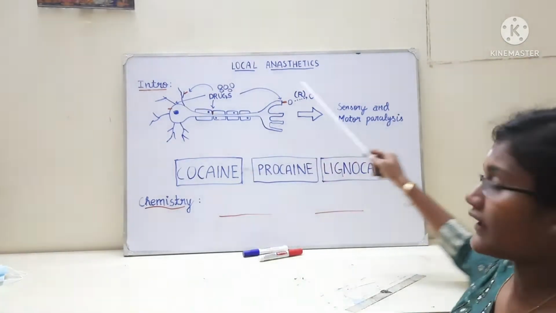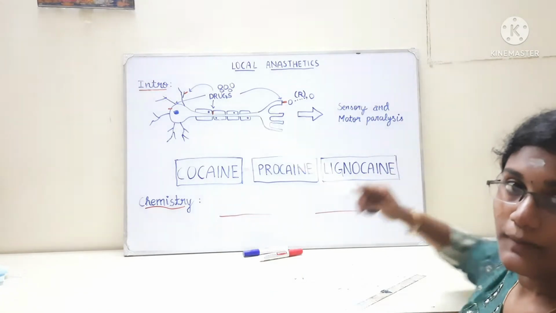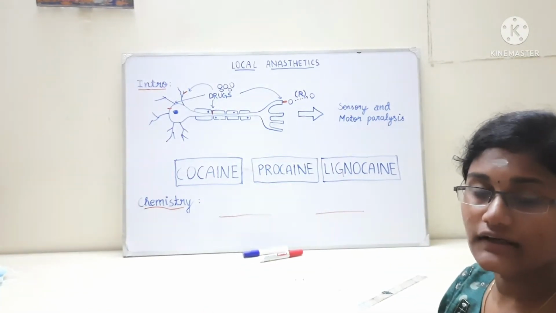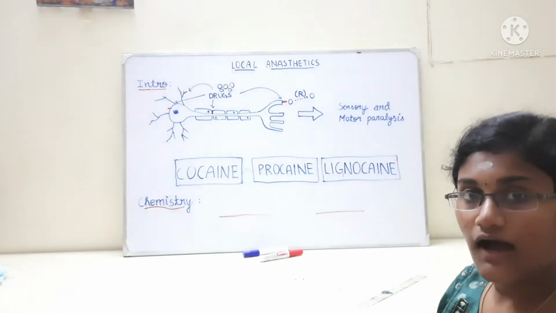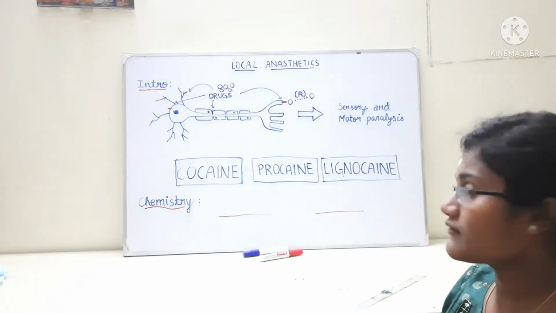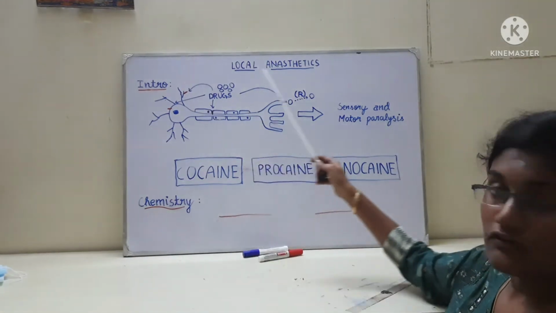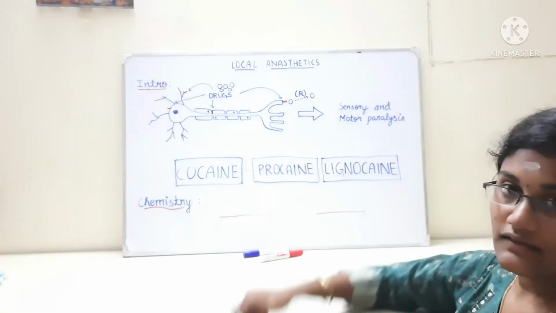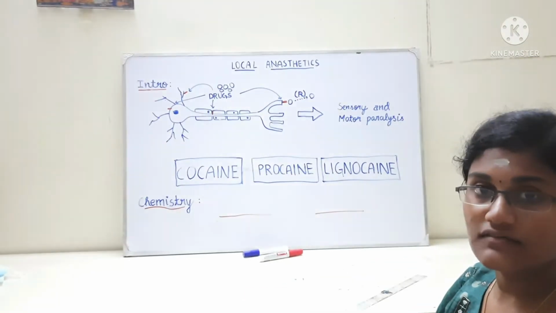When the drugs are applied, they lead to sensory and motor paralysis in the areas which the nerve supplies. So if the particular nerve supplies the hand, then in that area alone there will be sensory and motor paralysis. And the action of the drugs is reversible. When the drug moves away from its binding site, the action of the drug is reversed.